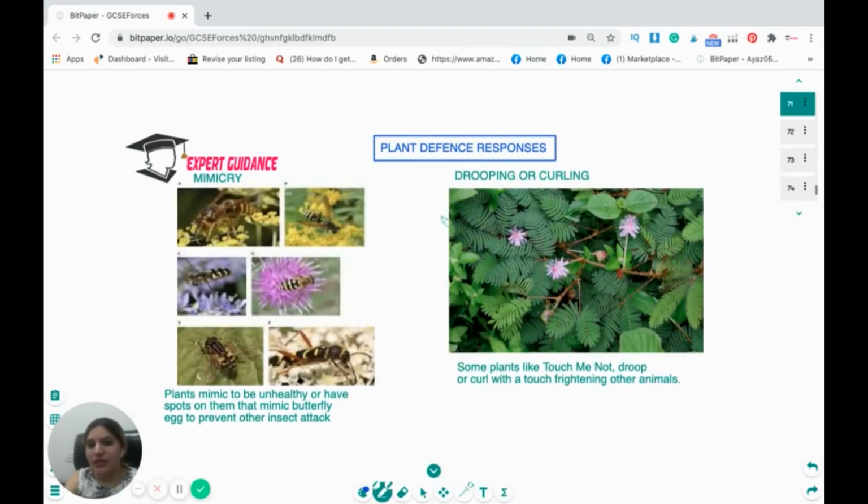Some other plant defense responses are they droop or curl, like the touch-me-not plant. They droop or curl with a touch, frightening other animals. And some plants show mimicry. They mimic to be unhealthy, or they have spots of butterflies on them, so they prevent the insect attack.